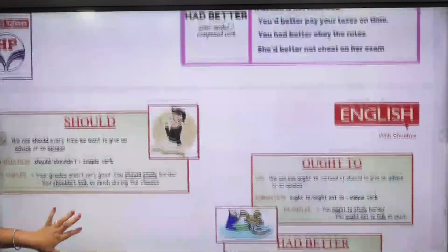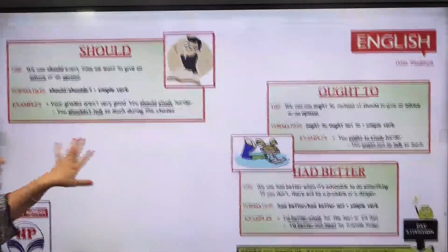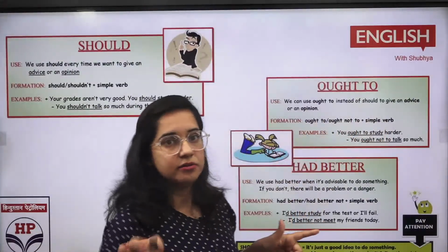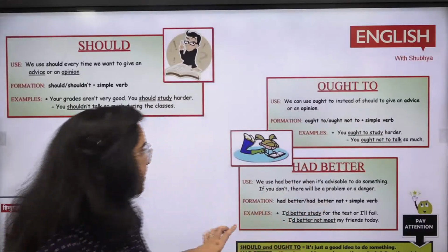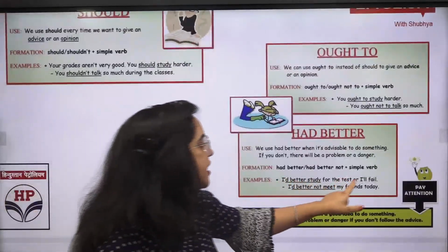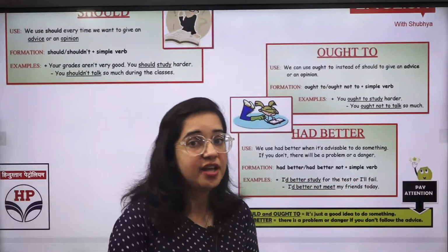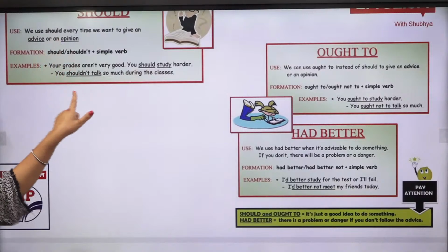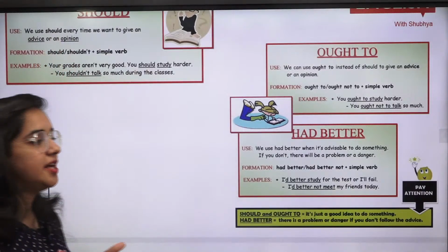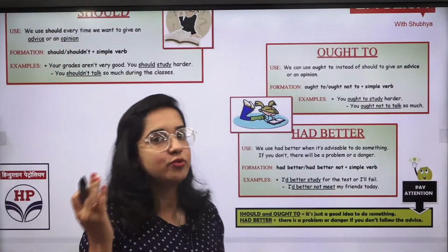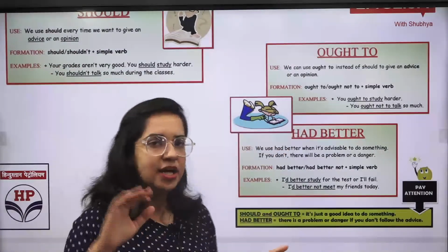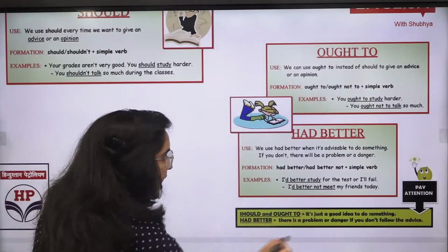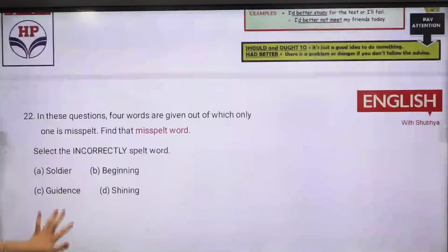Okay. Now again, should is for same way. Ought to, मैंने आपको बताया था, जैसे ought to, ought not to, you ought to study harder. एक moral obligation है और positive है. Had better, I had better study for the test or I'll fail. Situation है, नहीं करूंगी तो मैं fail हो जाऊंगी. And you should not talk so much. तो ये भी advice है, लेकिन should जो advice है वो negative के लिए भी use हो सकती है. Ought to जो advice है वो basically positive के लिए होती है, right? So it's a good idea. Had better problem to face and danger.